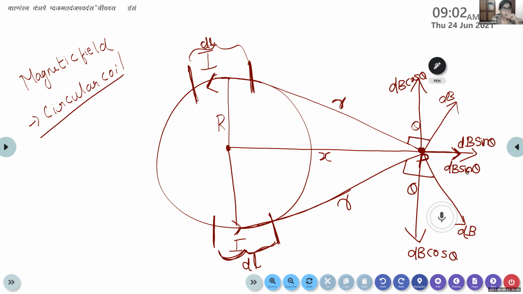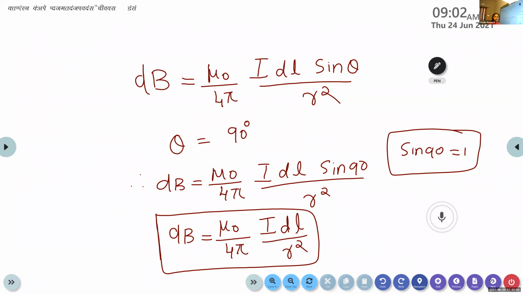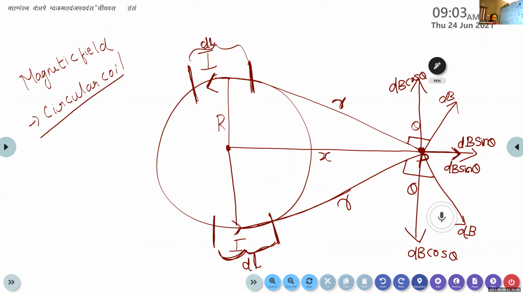Yes, they are in opposite directions. So the magnetic field due to the cos theta components are exactly equal and opposite. Here the dB cos theta is in the upward direction, and here this dB cos theta is in the downward direction due to this small segment dl. Since the cos theta components are in opposite directions, they will cancel each other.